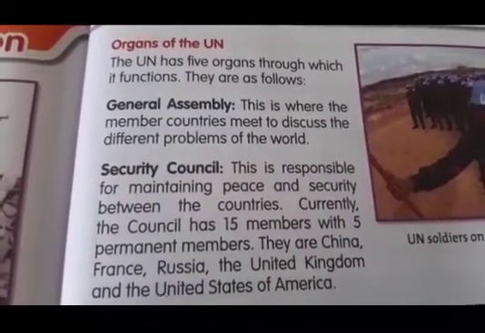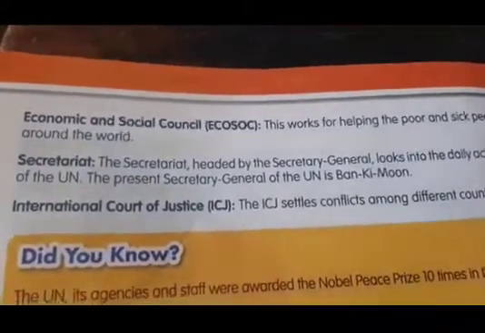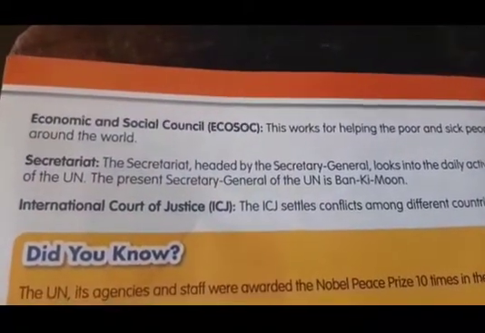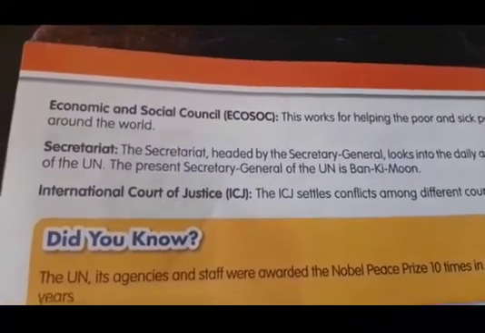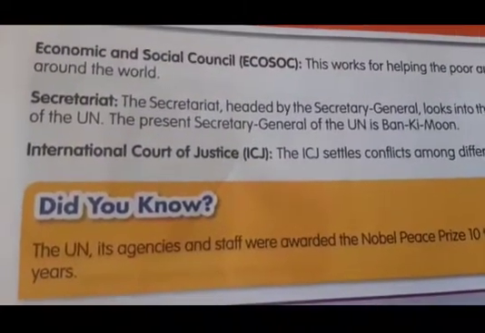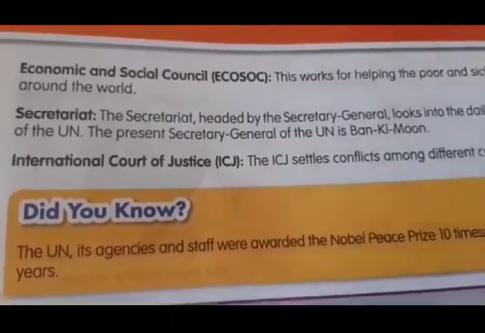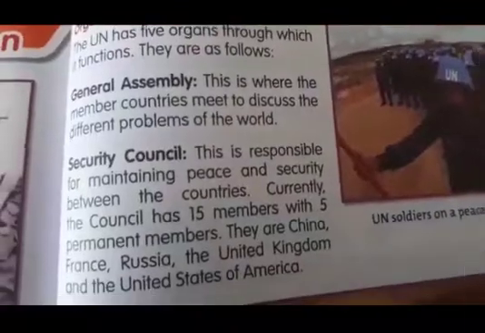General Assembly, Security Council, Economic and Social Council, Secretariat, International Court of Justice. These are the 5 organs of the UN.